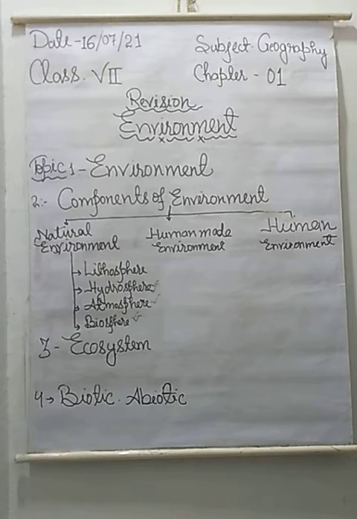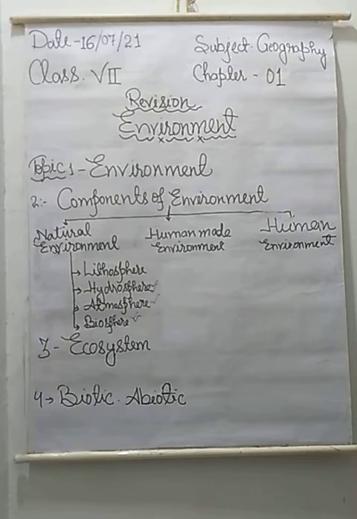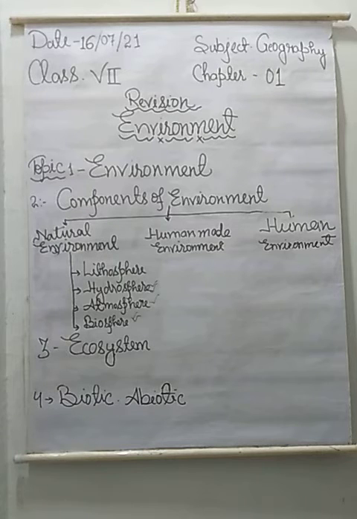Land, water, air, plants and animals comprise the natural environment. This natural environment consists of the lithosphere, hydrosphere, atmosphere and biosphere. All these 4 are the parts of the natural environment.